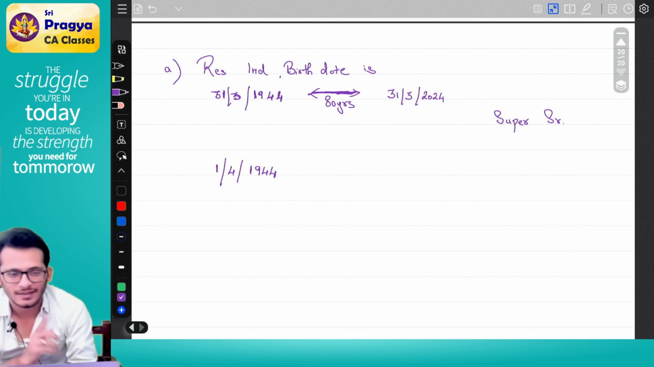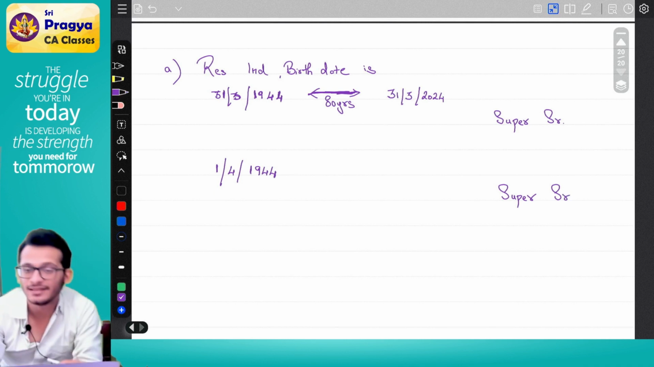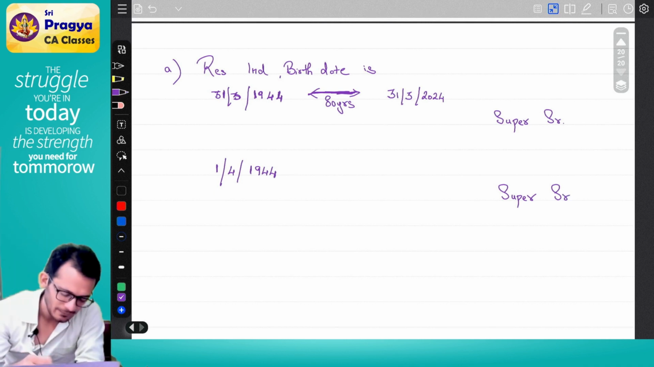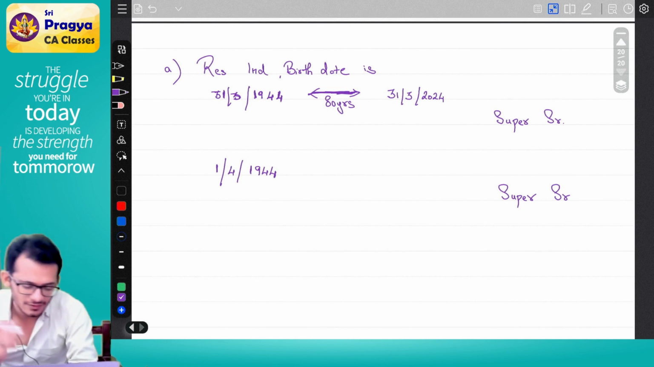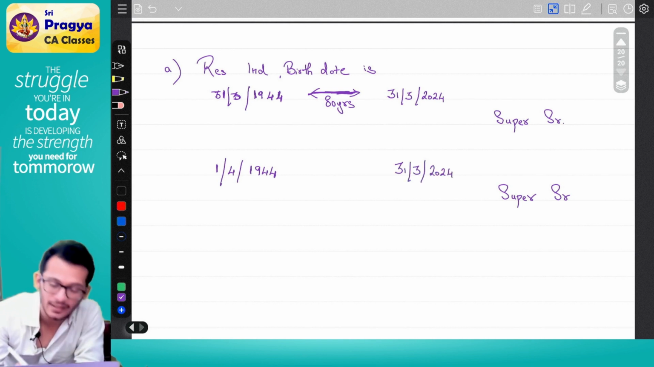Yes. He is still a super senior citizen. Rahul, what happened? Notice, what is my birth date? 1st April. Yes or no? Which means on 31st March 24, what is my age?